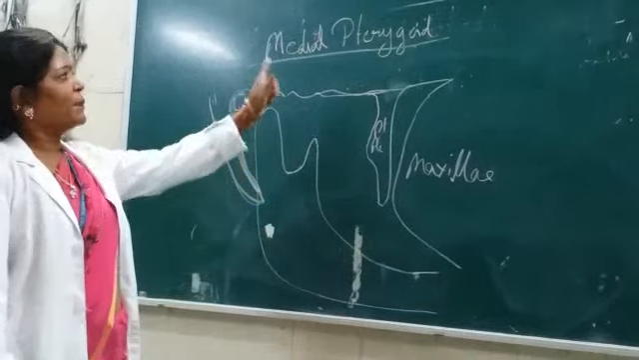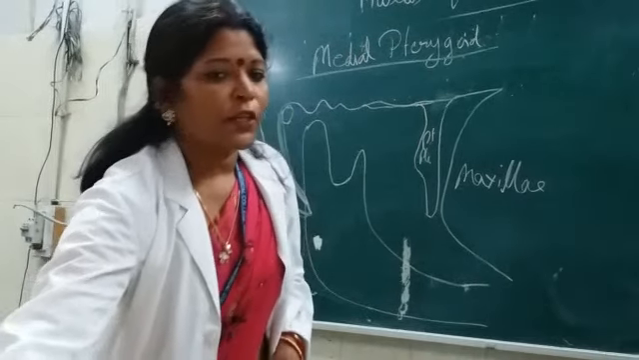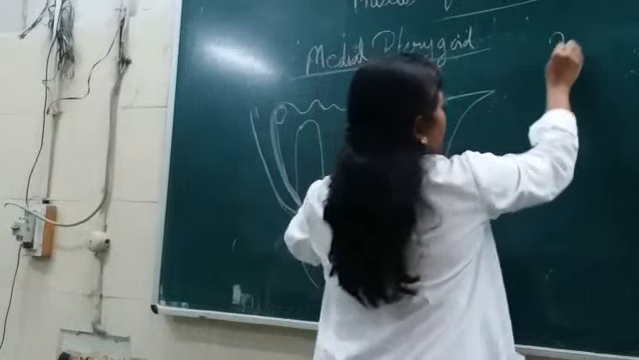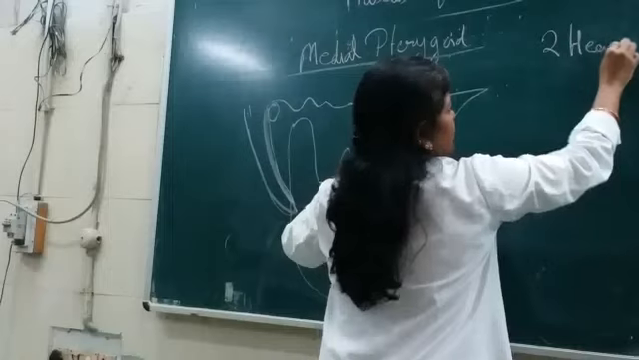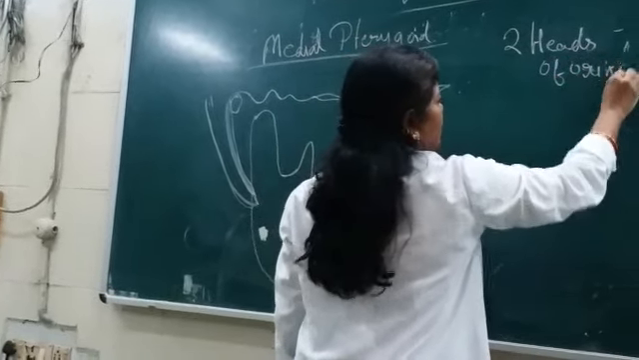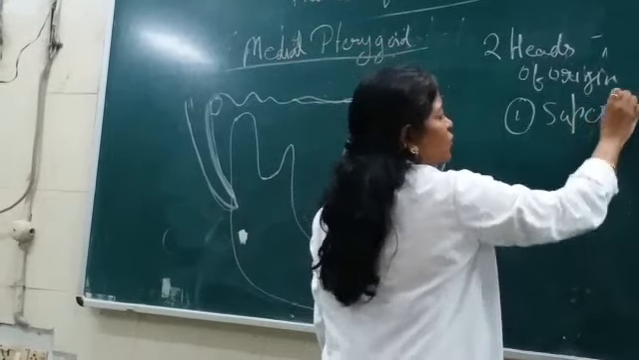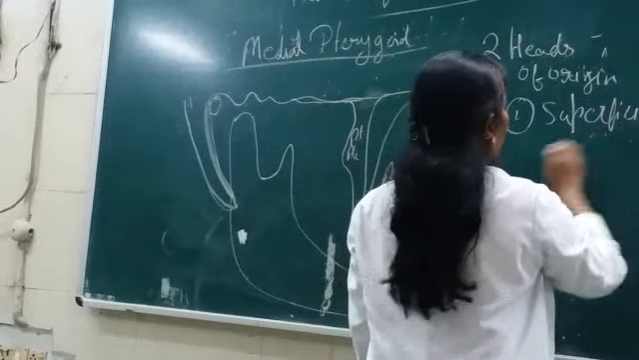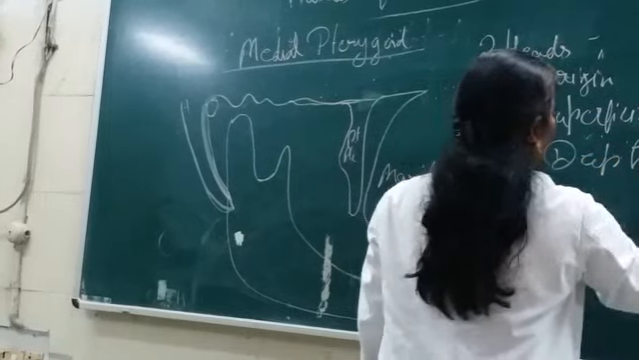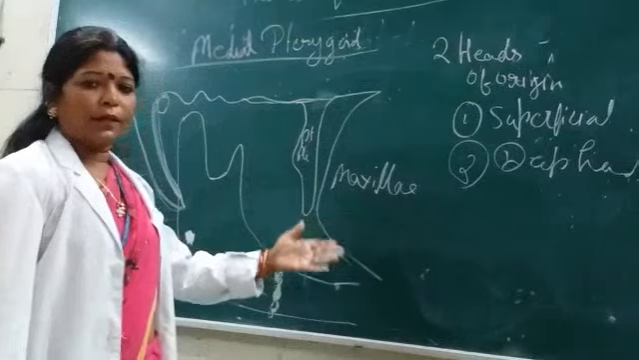Now, this medial pterygoid muscle has got two heads of origin. What are those heads? One is the superficial head, and another is the deep head. And the insertion is again on the ramus of the mandible.